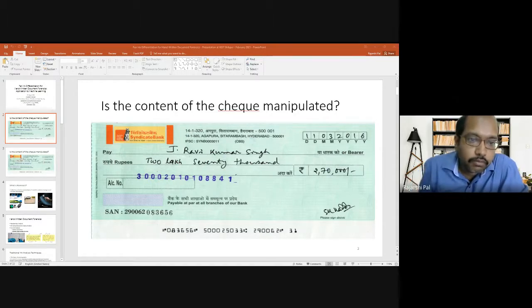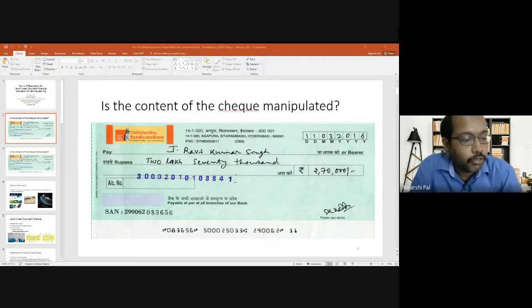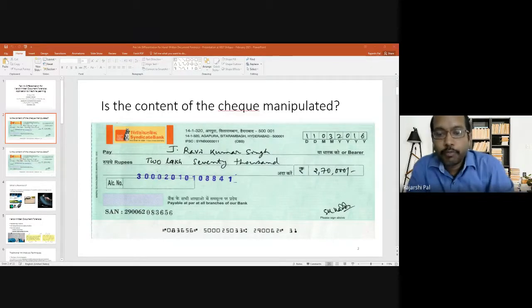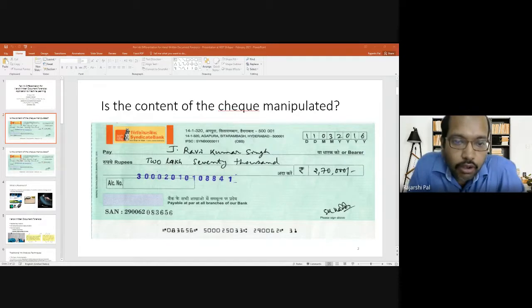So identification or differentiation of pen ink is another area. In pen ink analysis, we have to identify the overwriting. We have to identify or differentiate between pen inks, whether one single pen is used or multiple pens are used. So are these points clear to all of you?